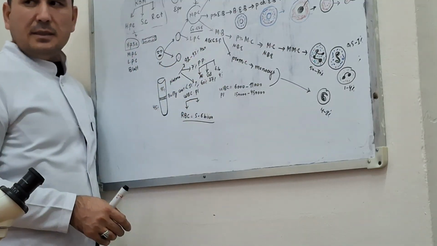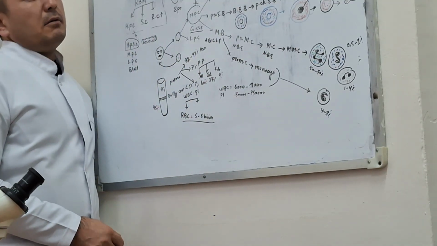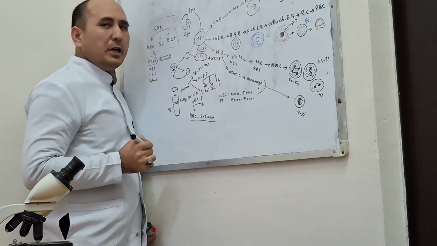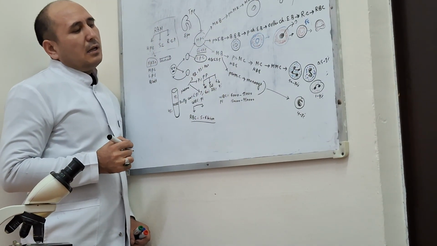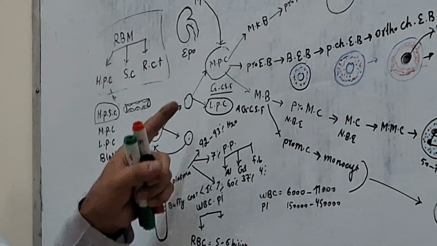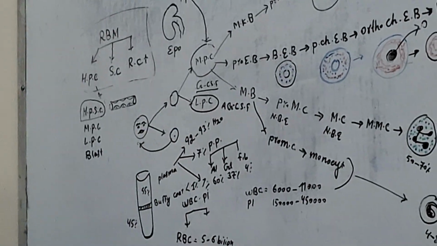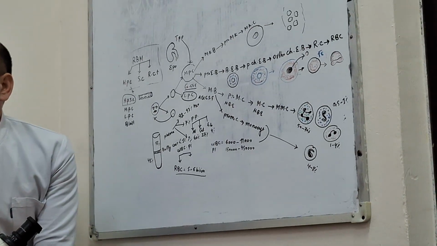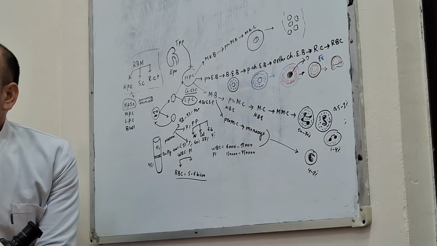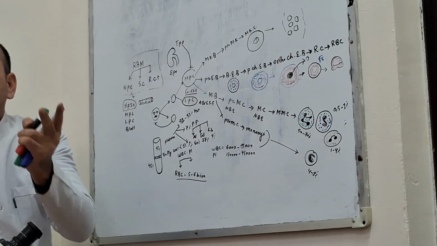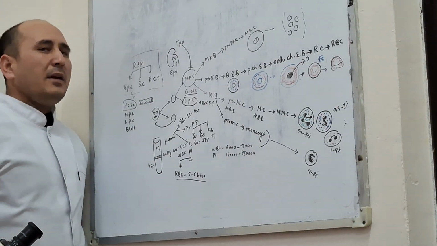Okay, about hematopoiesis and so on. Now, about these cells, lymphoid progenitor cells are responsible for formation of our lymphocytes. That means lymphoid progenitor cells differentiate to the lymphoblast, to the prolymphocyte, to the lymphocyte. Lymphocytes are divided in two types: T lymphocytes and B lymphocytes.